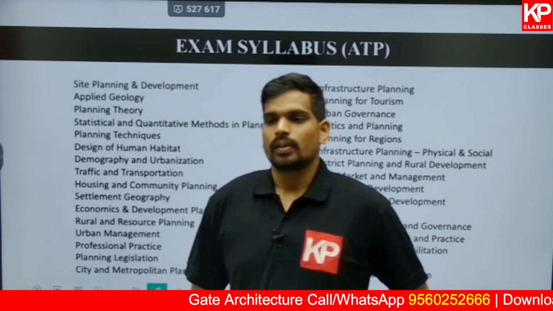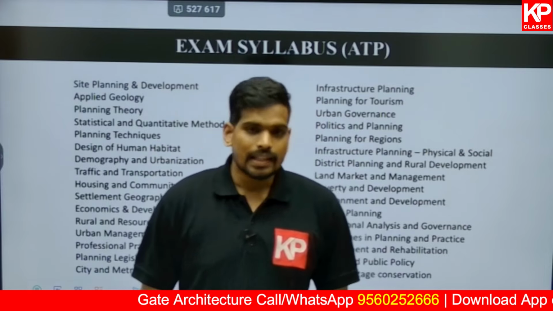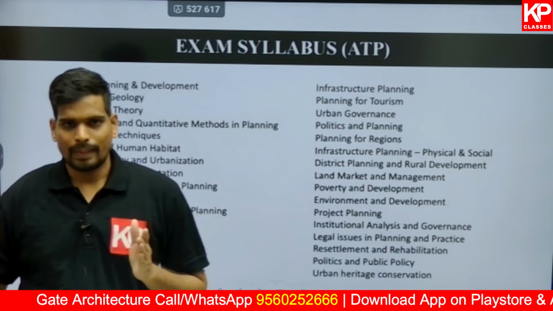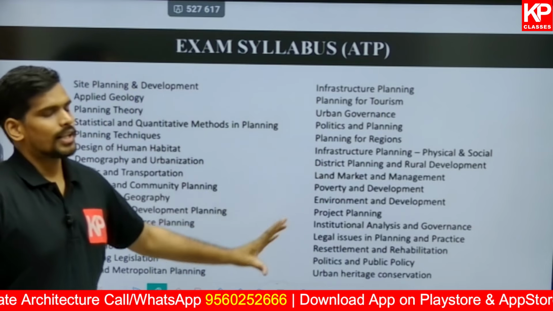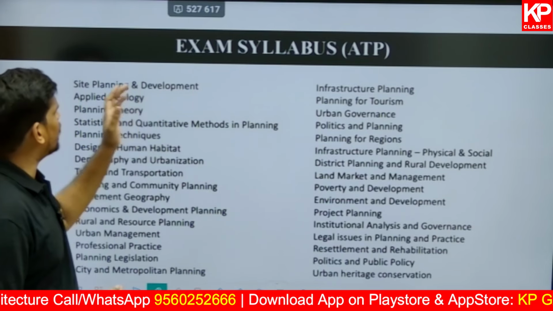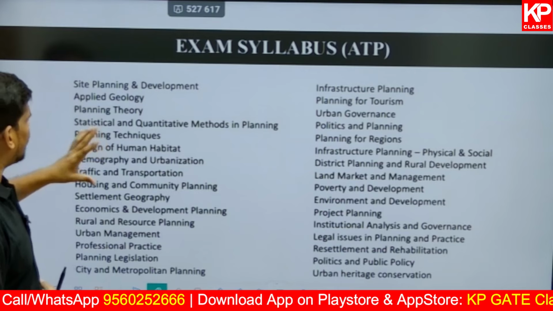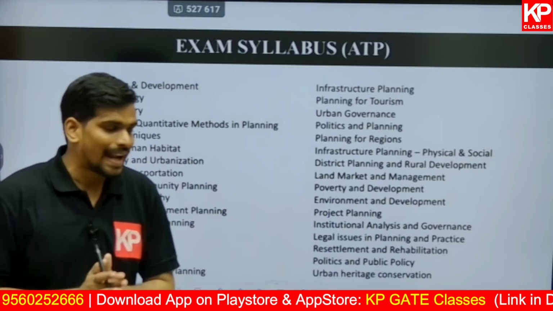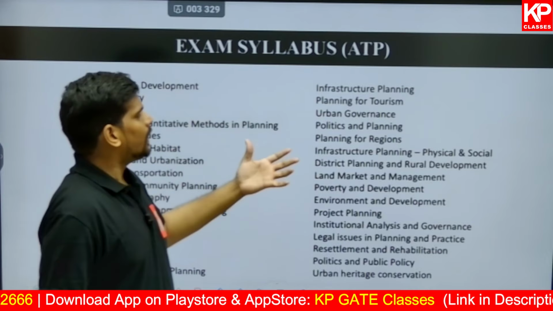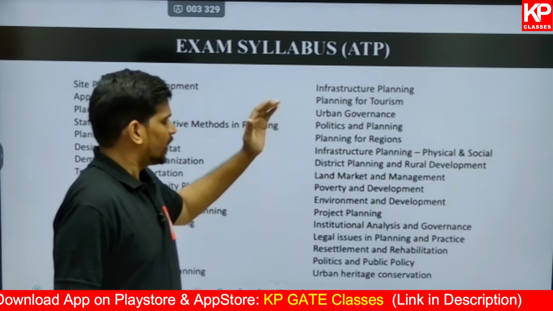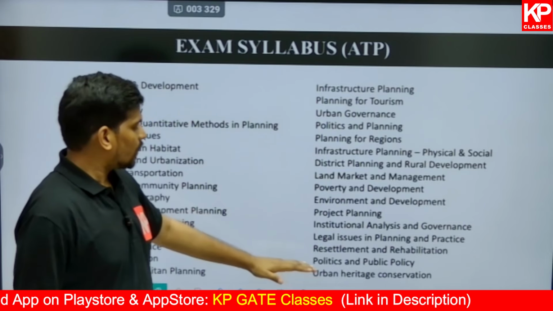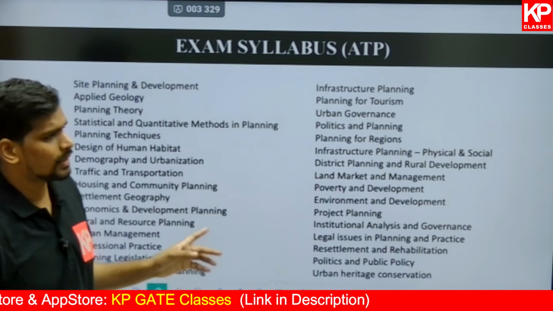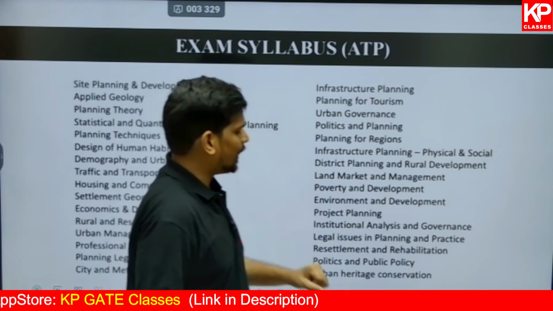Now moving on, with respect to the exam syllabus, the official notification, like I said, covers all the topics of planning with a total of 32 sections written in the syllabus. So it covers everything right away from site planning and development and planning techniques, and including the topics of town planning, urban planning, planning theories, regional planning, everything till urban conservation or urban heritage and conservation, including infrastructure planning. All this is included in the syllabus of the ATP examination.